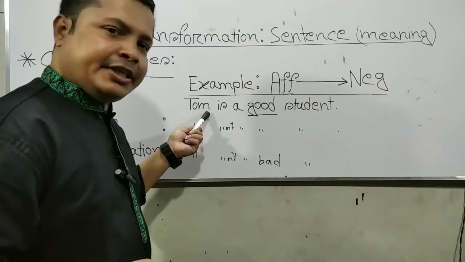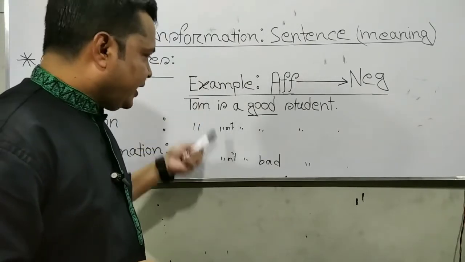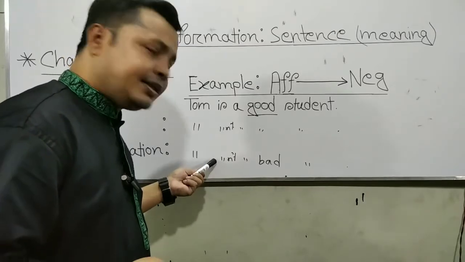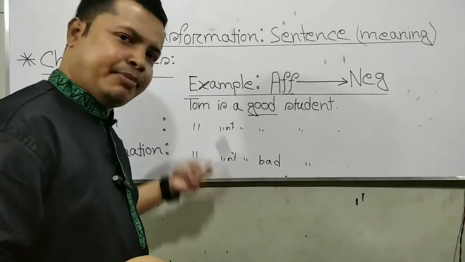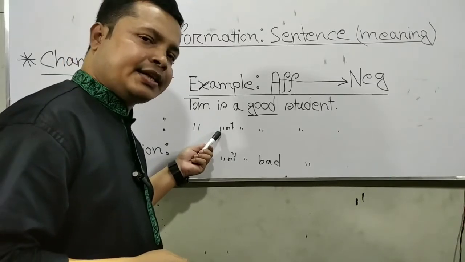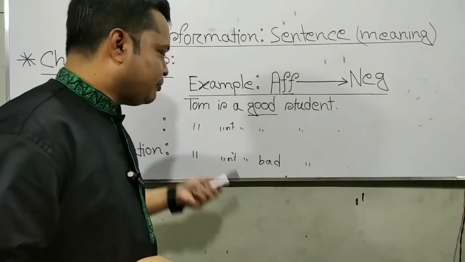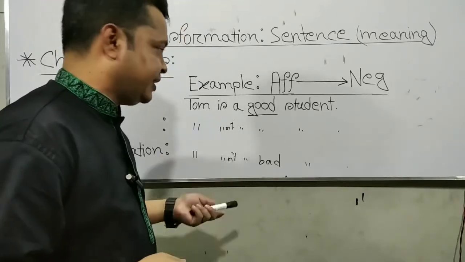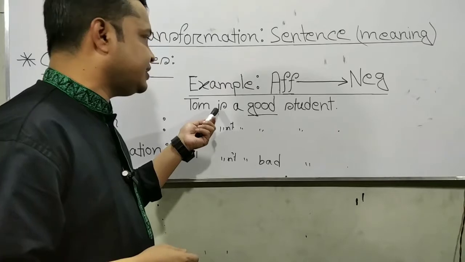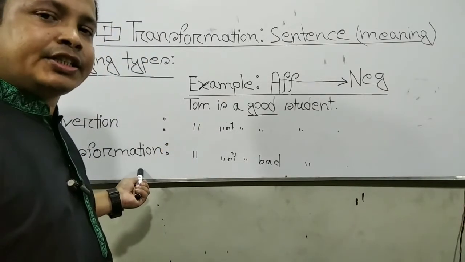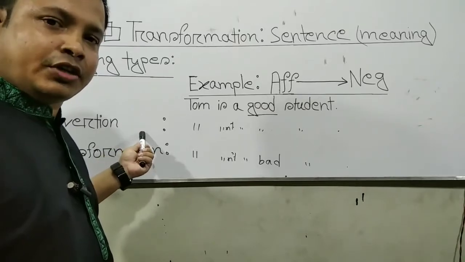This sentence is affirmative sentiment, and this sentence is negative sentiment, and this is also negative sentiment, but this sentence has negative structure and positive sentiment, as in the affirmative sentence. So we have to use transformation, not conversion.